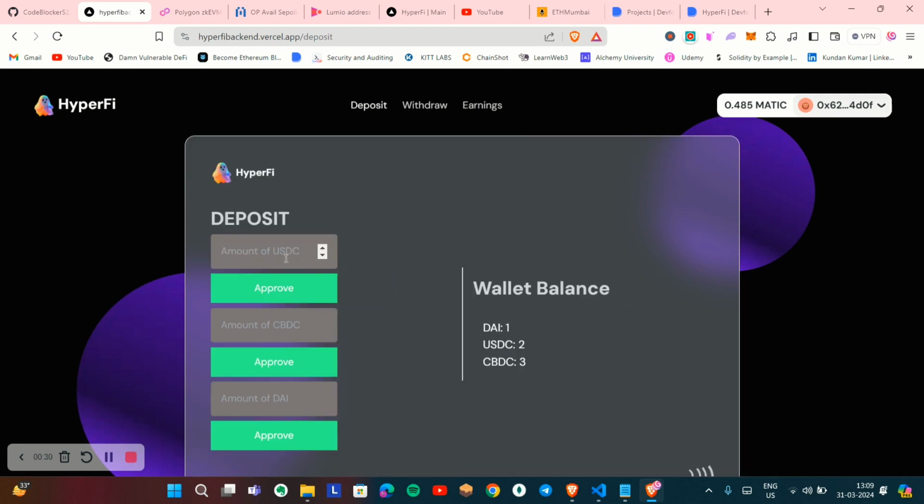Let's suppose I want to deposit, and you can see we support USDC, CBDC, and DAI. These are the stable coins that we support. CBDC is not highly operational, but we are making sure that it is also usable. So let's suppose we want to deposit one USDC, two CBDC, and one DAI. And now we need to approve all of these. I just click on the approve button, and MetaMask will pop up.